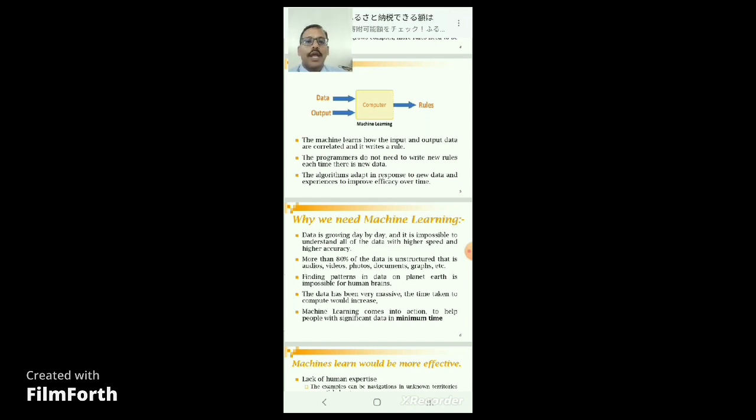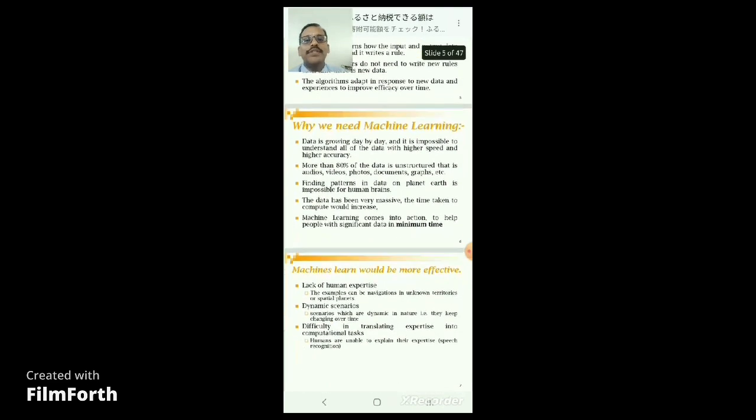This is what we call machine learning. And here there is no need to explicitly program in case new data is given to the machine. It adopts algorithms to find the new methodology or method to execute the particular process or task.